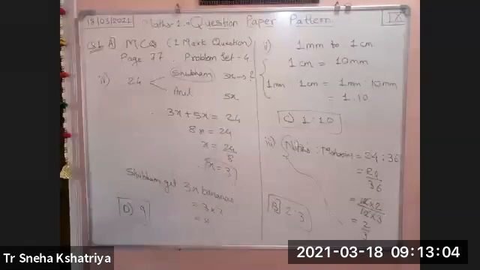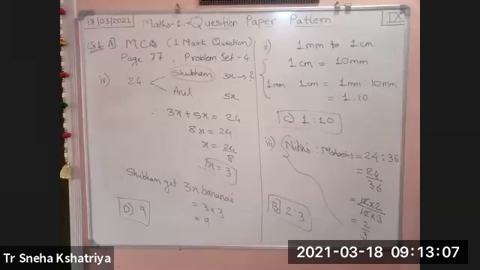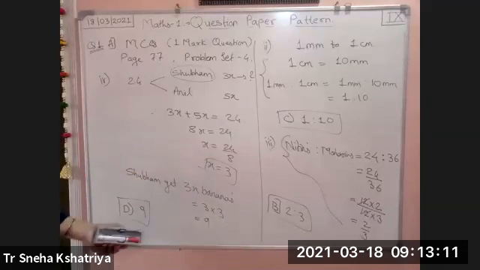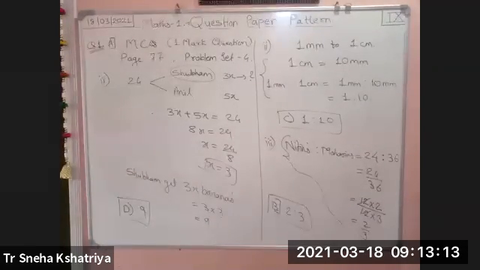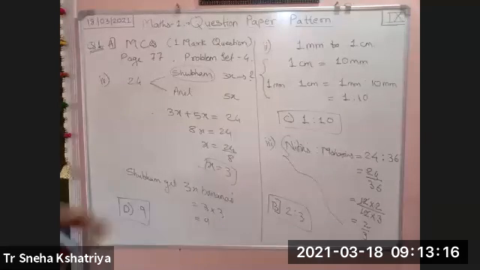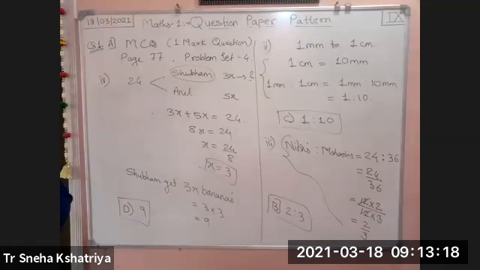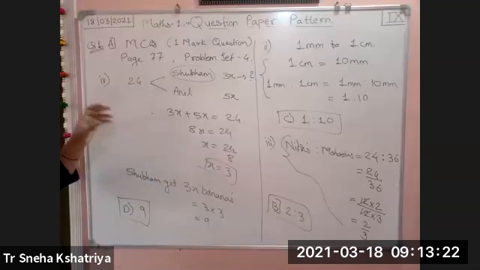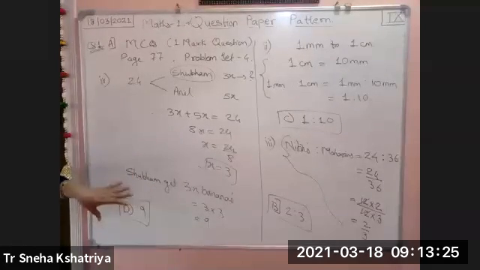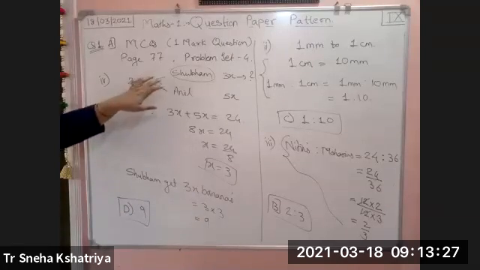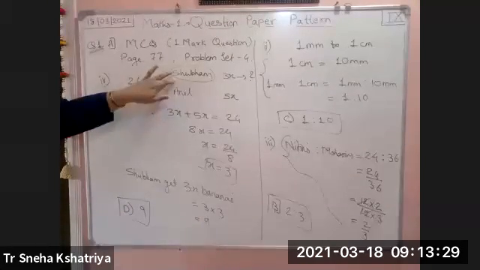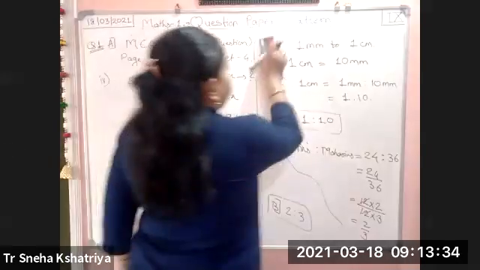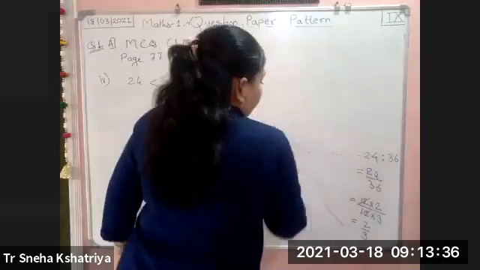This is your answer. Many times it happens that x is equal to 3 comes, and that is the only answer we see here. Sometimes for jumbling, they give this option also. Here it is not given like that, but sometimes they give x is equal to 3 as option 3 in the ABCD options. So you have to see the question properly, what exactly the question is, and according to that, select the answer properly. Okay. Next.